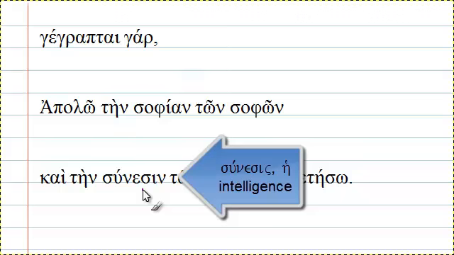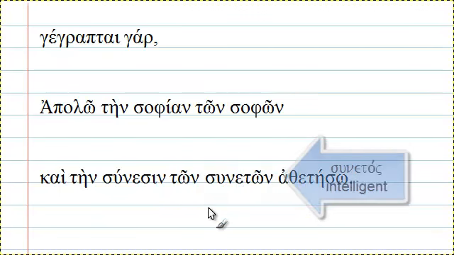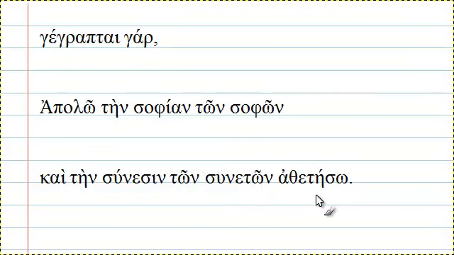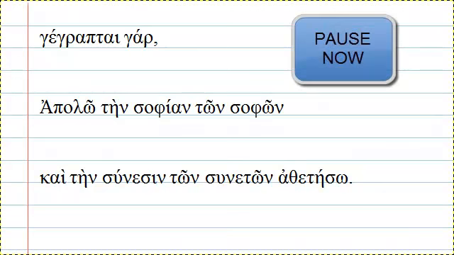It means intelligence or cleverness. This word comes from sunetas, which again is an adjective form of this word, so it means intelligent or clever. And this is the verb atheteo, which means to declare invalid or to nullify. Now, if you will, pause your video, take some time to translate, and then we'll go through it together.